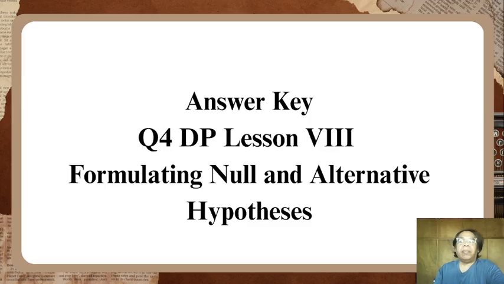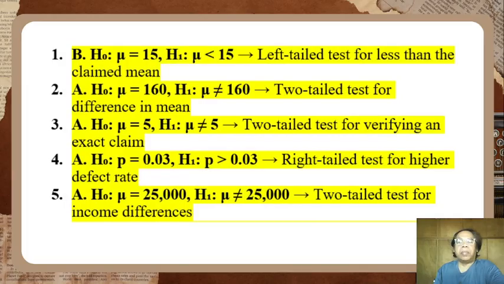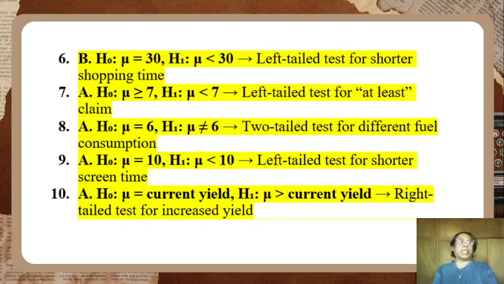The answer key for our quarter 4, data and probability, lesson Roman numeral 8, formulating null and alternative hypothesis. So, numbers 1 to 5. Okay, numbers 6 to 10.